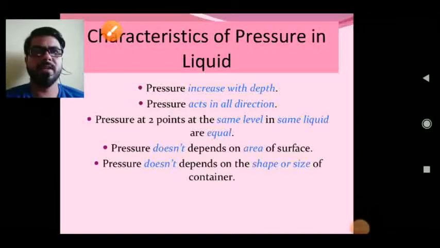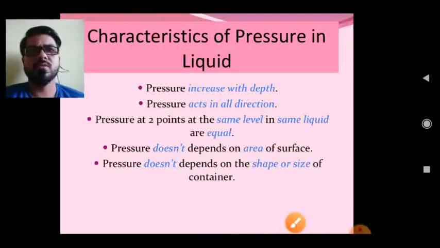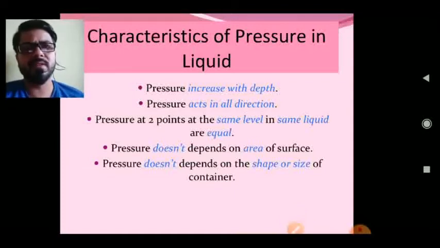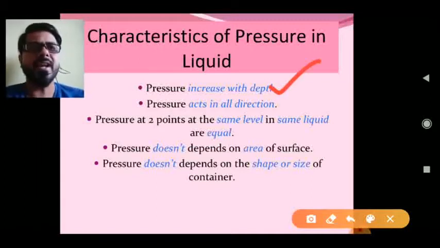So, as in earlier classes, I am telling you that liquid exerts pressure, and I have given many examples that liquid exerts pressure. And you have also seen many activities demonstrated. Now, a summary of the characteristics of pressure in liquid. See, pressure increases with the depth, that is clear. Pressure acts in all directions.